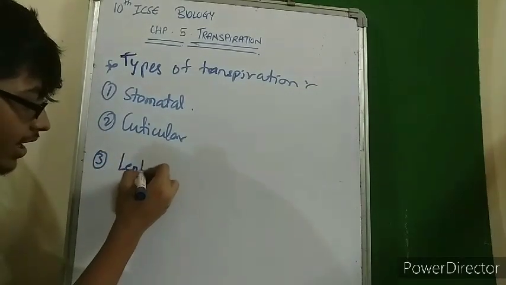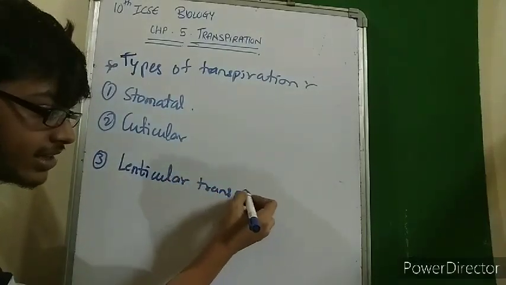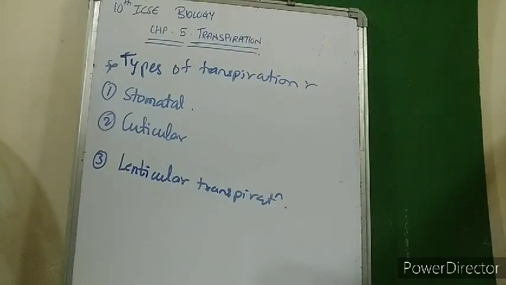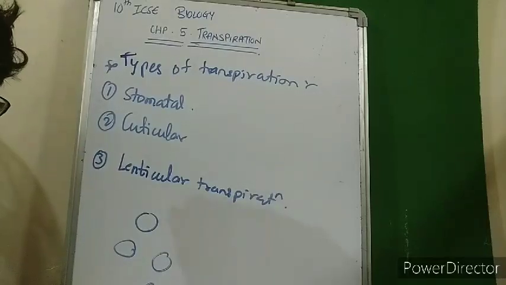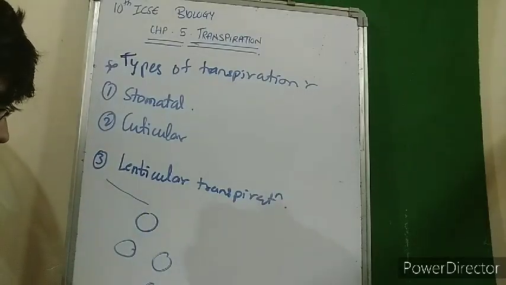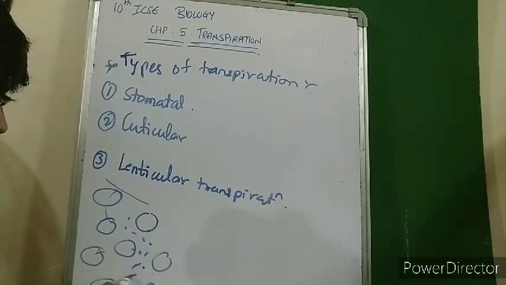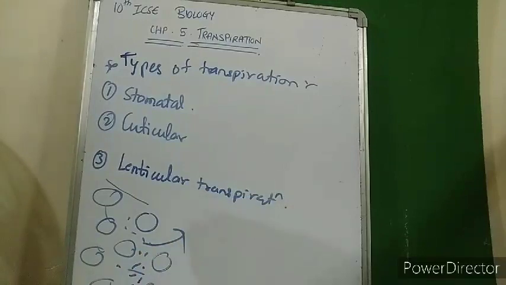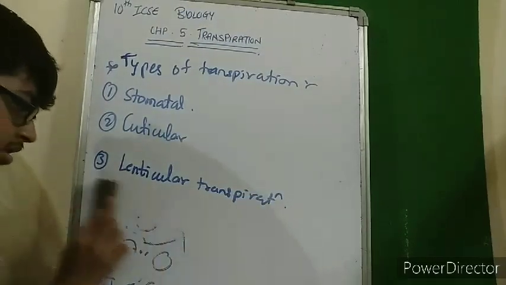And third is lenticular transpiration. Lenticels are special matured or differentiated types of cells found in the old parts of the plant, for example, the bark of the tree. They are large cells with some intercellular spaces in between them, like this. In the intercellular space, the water is accumulated and it is lost in the form of vapor. So these are the three types of transpiration that we are going to learn.